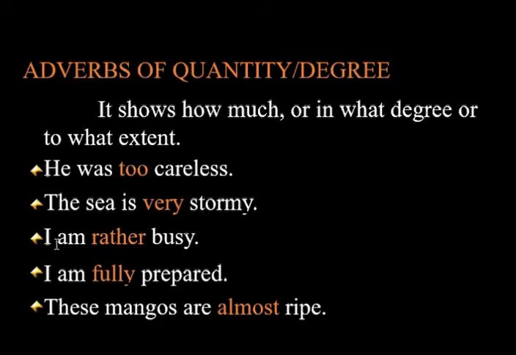Next example is, I am rather busy. So busy is here an adjective and rather is an adverb of degree and it is the modifier of the word busy. Next example is, I'm fully prepared. So prepared here is an adjective and fully, being an adverb of degree, is the modifier of the adjective prepared. Next example is, these mangoes are almost ripe. Here almost is an adverb of degree and it is the modifier of an adjective, that is ripe.